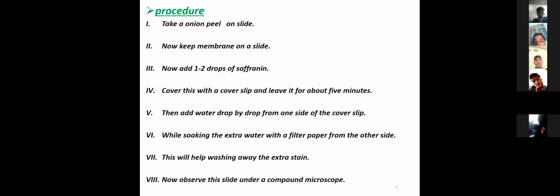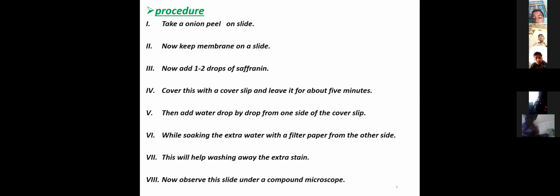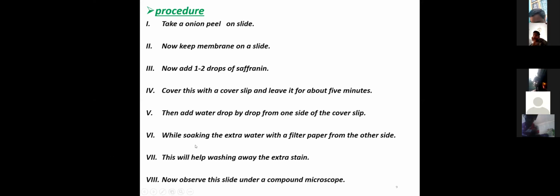First, we take an onion peel on a slide. Now keep the membrane on a slide. Add 1 to 2 drops of safranin solution and cover with the cover slip. We now observe this slide under a compound microscope.